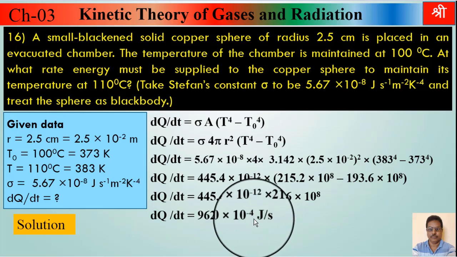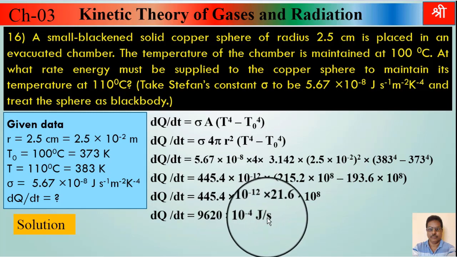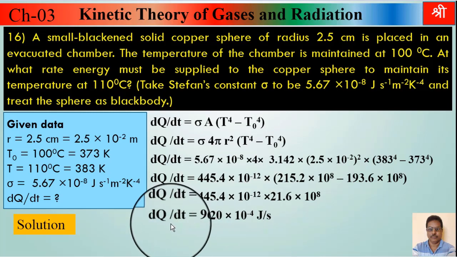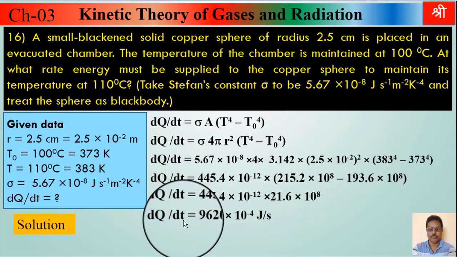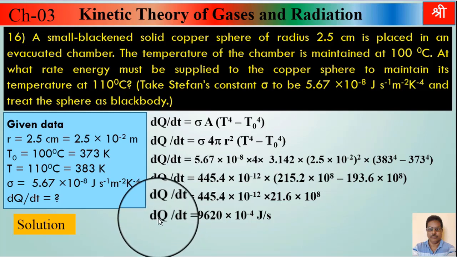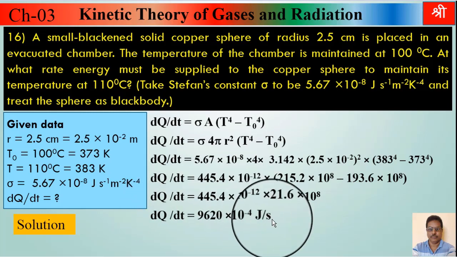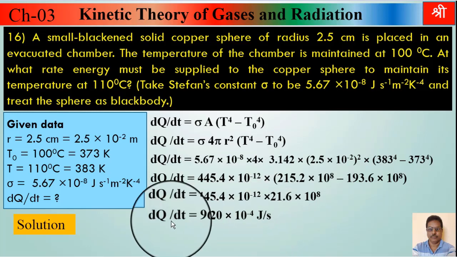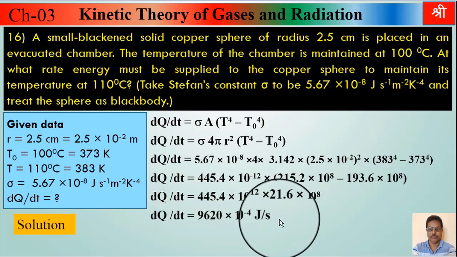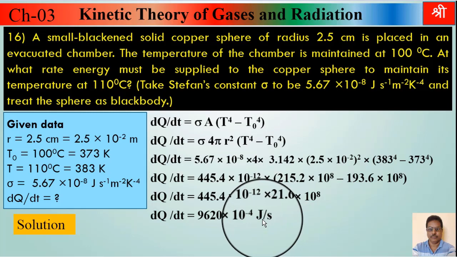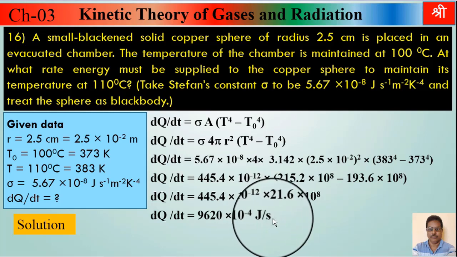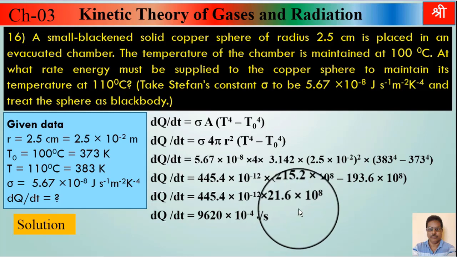9620 into 10 raised to minus 4 joule per second, because here it is dQ upon dt, rate of loss of heat. The SI unit of heat is joule and that of time is second. You can also write watt here. This is the power of radiation, and the SI unit of power is watt. So in place of joule per second you can write watt.